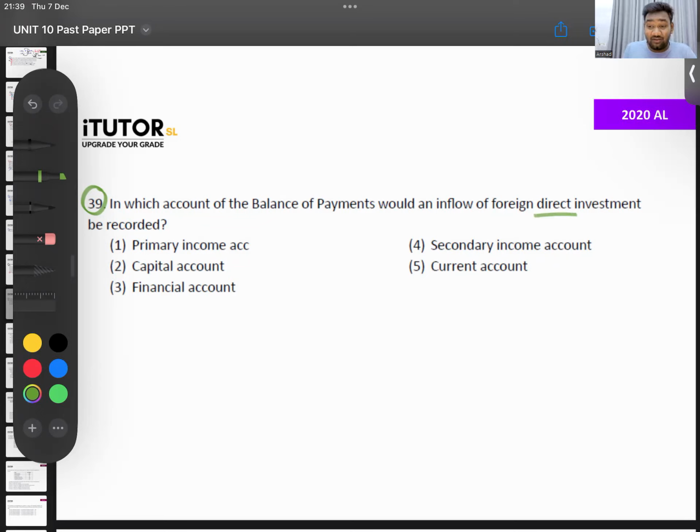Primary income, capital account, financial account, secondary income, current account. I'm telling you, if you can't even answer this, that means you have not studied at all. Where do we put foreign direct investment? Inflow of foreign direct investment comes in your financial account. So foreign direct investment, portfolio investment, all of it, financial account. If you're struggling with this, you need to go back to your theory and learn.